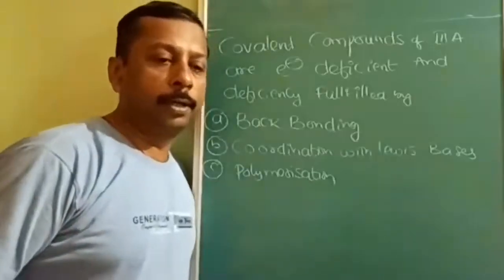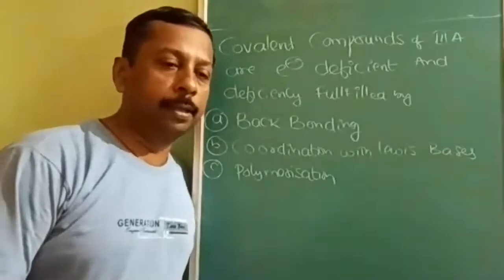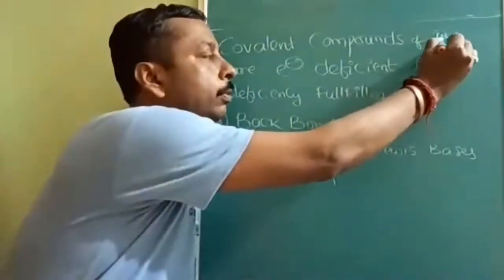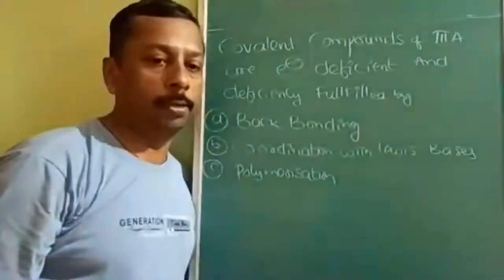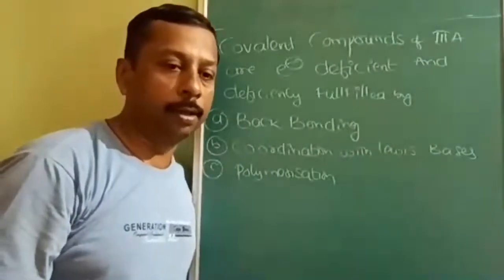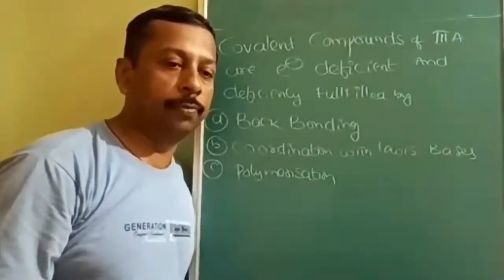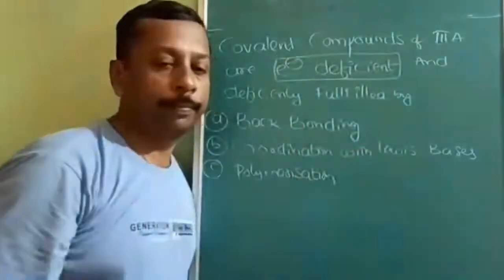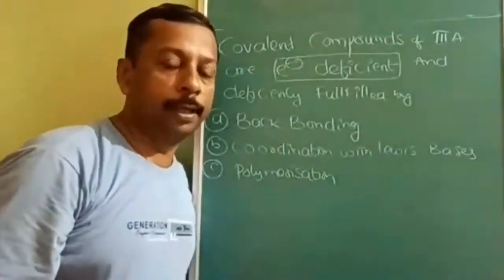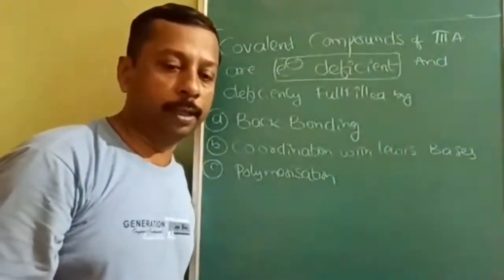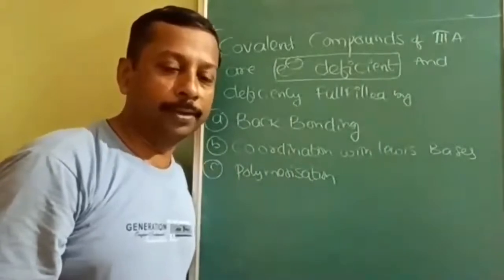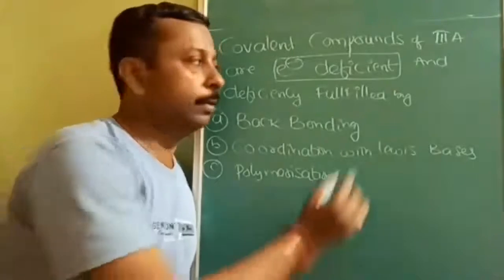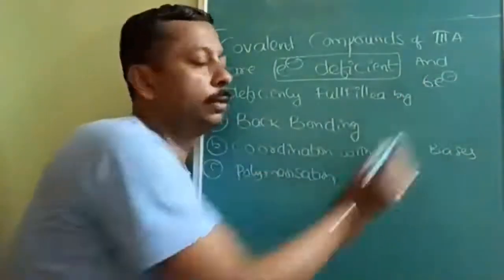Okay. The next important compounds in terms of explanation are covalent compounds of group 3A. Covalent compounds of group 3A are electron deficient. They are electron deficient and the deficiency is fulfilled. How many electrons will be there in covalent compounds of group 3A? 6 electrons.